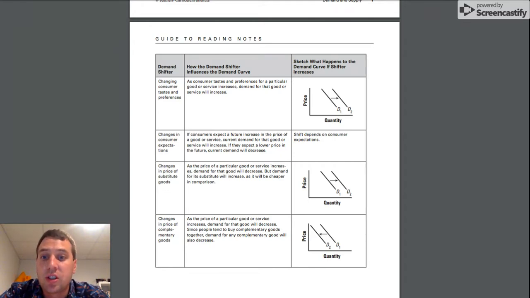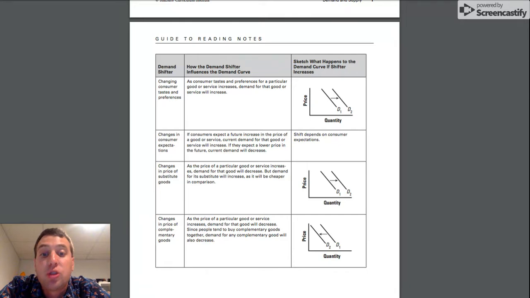Also, we have changes in consumers' expectations. So if consumers expect a future increase in the price of good or service, current demand for that good or service will increase. If they expect a lower price in the future, the current demand will decrease. So we don't really know which way it's going to shift. It really depends on what the consumer does.